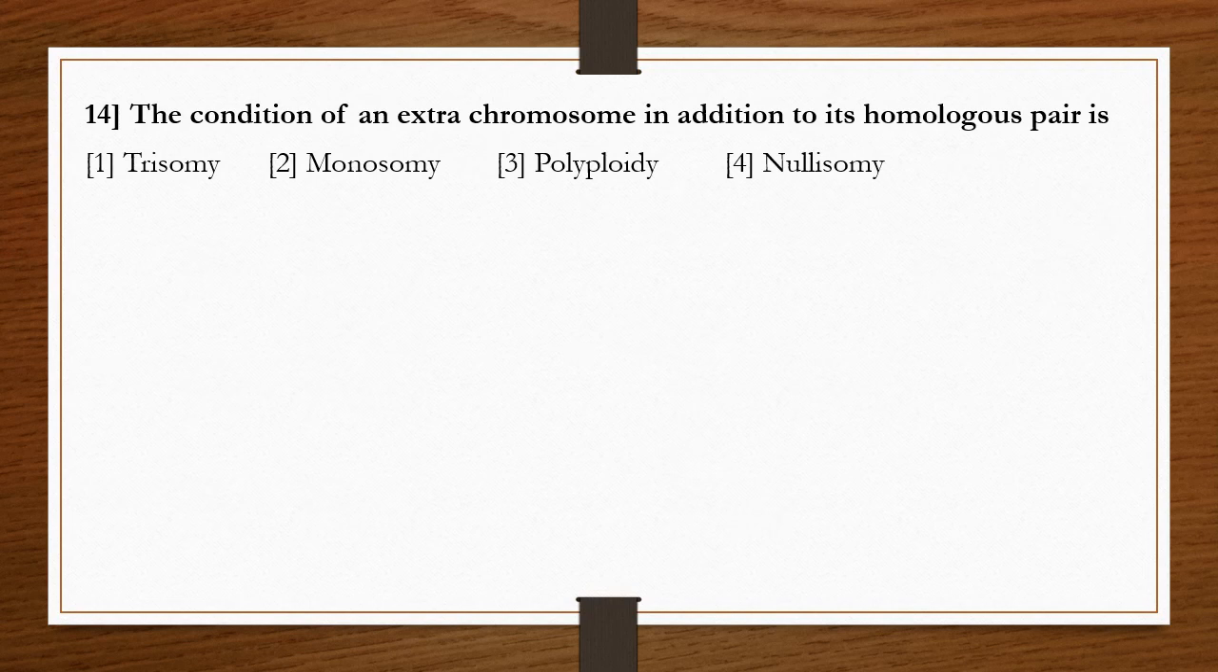Question number 14. The condition of an extra chromosome in addition to its homologous pair is options 1, trisomy, 2, monosomy, 3, polyploidy, 4, nullisomy. We already know that trisomy is represented with 2n plus 1.